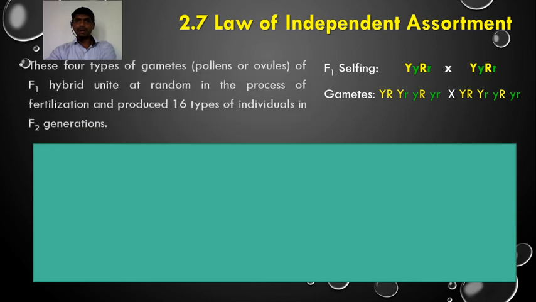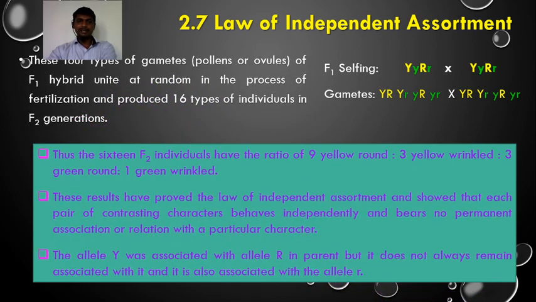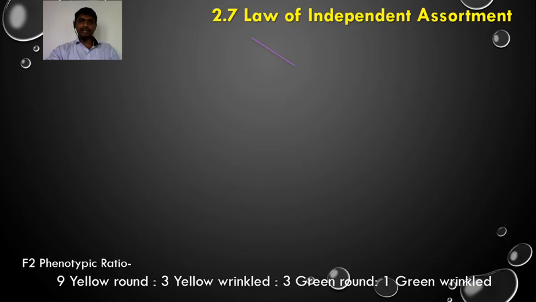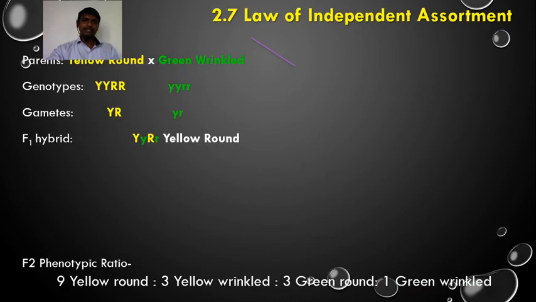So this is the law of independent assortment, and the inheritance of one allele is independent of the inheritance of the other allele, or one can say the inheritance of one character is independent of the inheritance of the other character. So this is the law of independent assortment. Here the parents are yellow round and green wrinkled. The genotype is capital YYRR. The green wrinkled parent has the genotype small yyrr. The gametes are capital Y capital R, and small y small r.